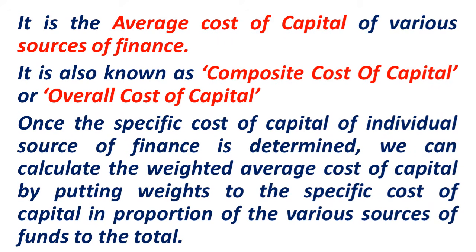Once we determine the specific cost of capital, we will calculate the weighted average cost of capital by giving the specific cost of capital in proportion of various sources of finance. In the sense, we will give weights to the various sources of finance.